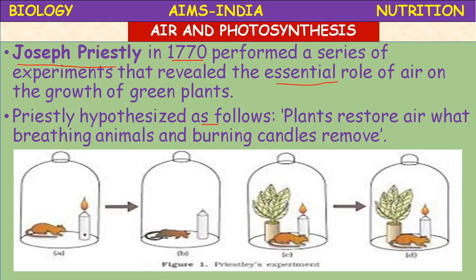The name oxygen was coined by Lavoisier afterwards. He mentioned that some gas is supporting the burning of the candle and the life of that rat, but he didn't mention oxygen. Oxygen was discovered by Lavoisier in 1774, and the name was given in 1775.